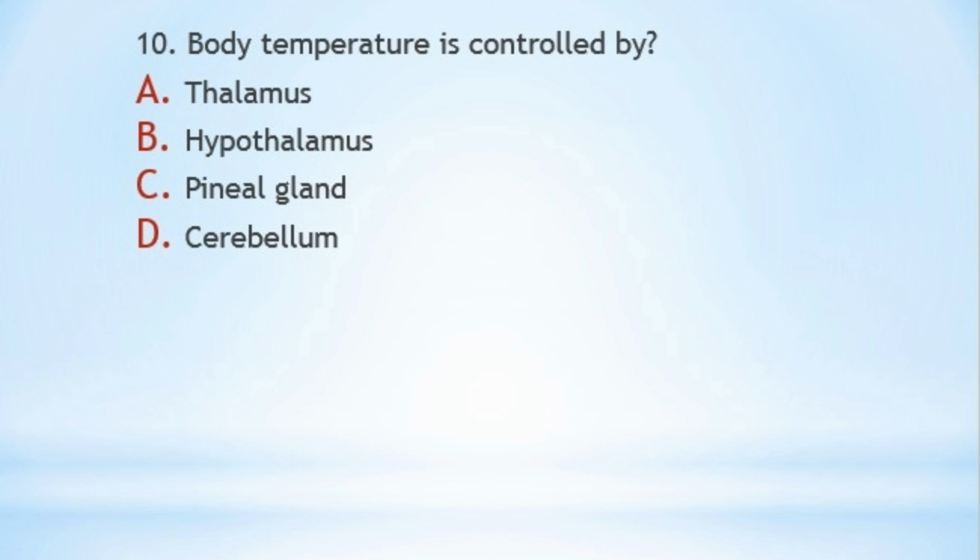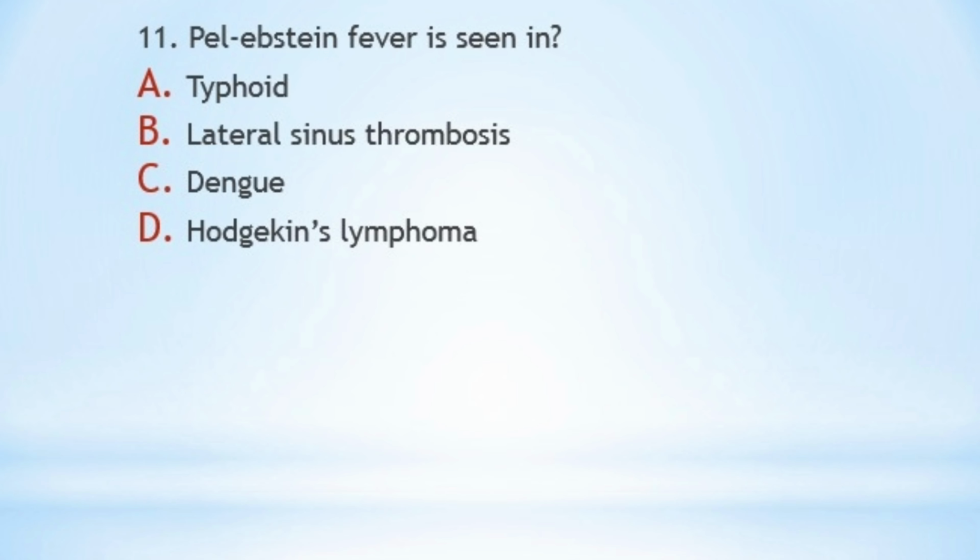Cerebellum. So the correct answer here is B. Hypothalamus. Alright. Next question. Pel-Ebstein fever is seen in A. Typhoid, B. Lateral sinus thrombosis, C. Dengue, or D. Hodgkin's lymphoma. So the correct answer here is D.